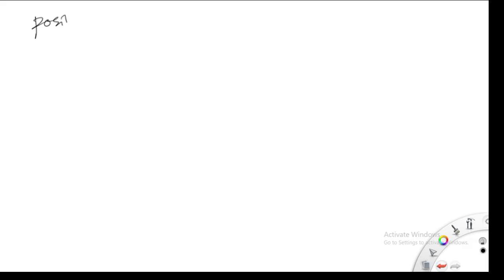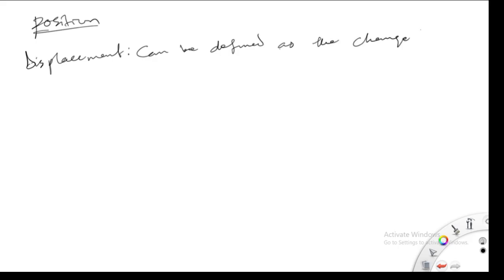Remember, we're now looking at position, and under it we would look at displacement. What is displacement? Displacement can be defined as the change in position of a particle relative to O, that's the origin.